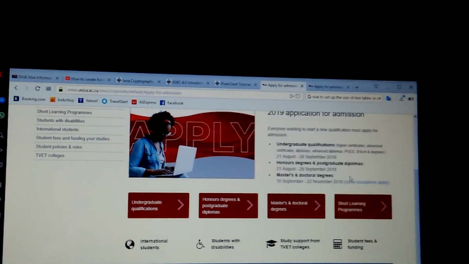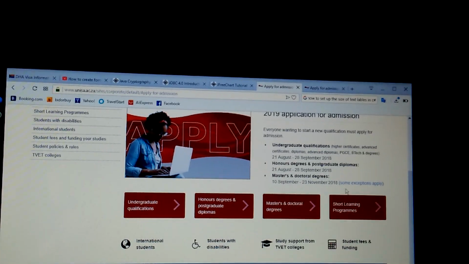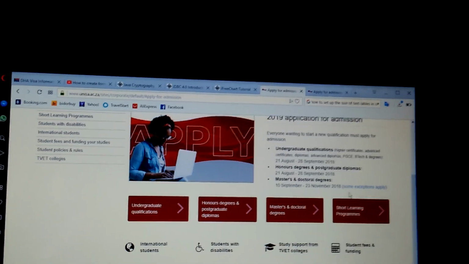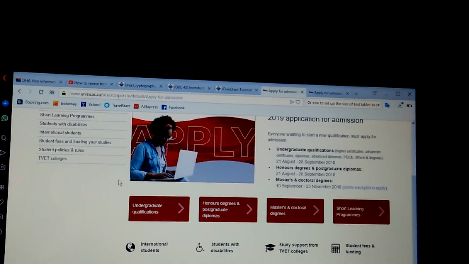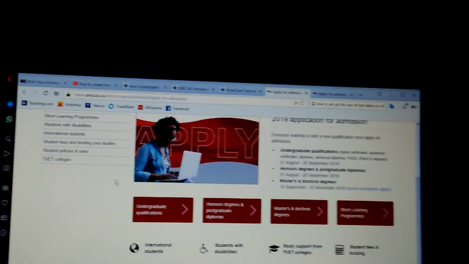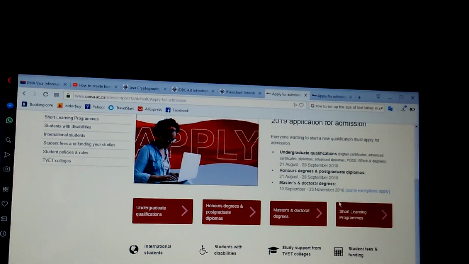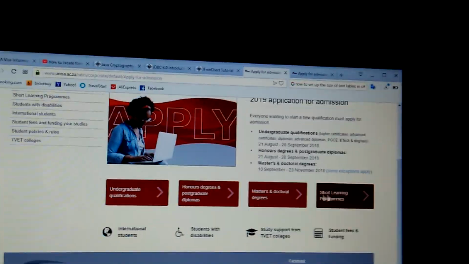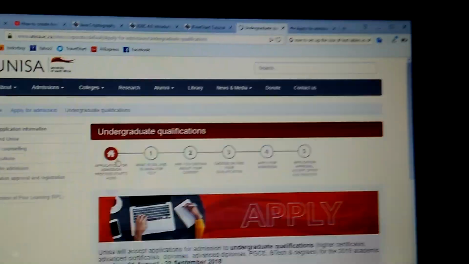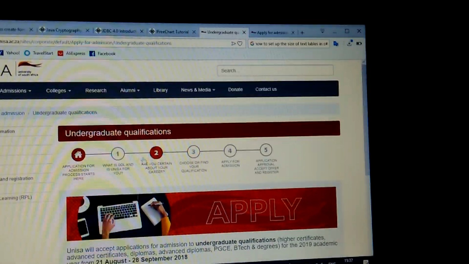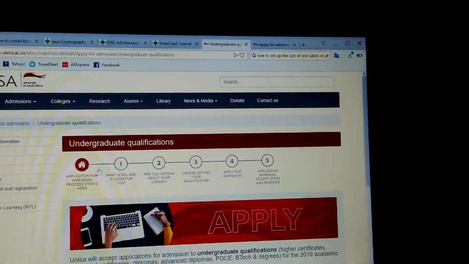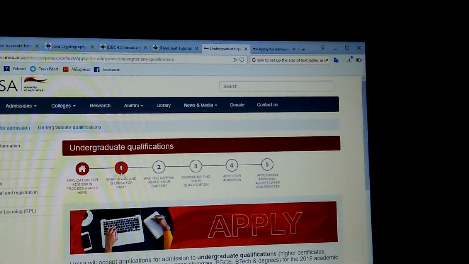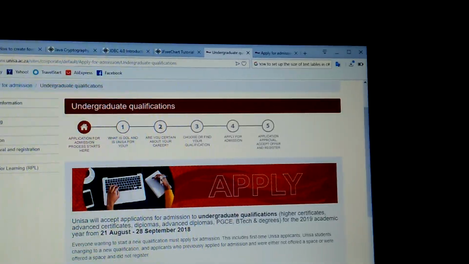Because they have a college which is under UNISA, which is TAVET or something. So if you want that one, you're going to go here. So me, I'm going with you here. You're going to enter here. You can read all this also, it is important. If you apply first and then you come and read it, it will help you too much.